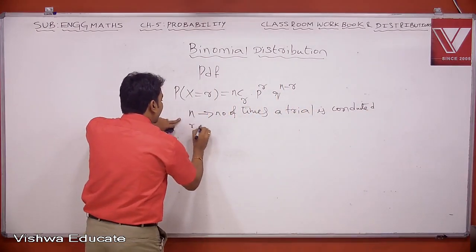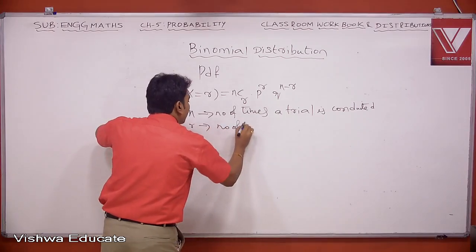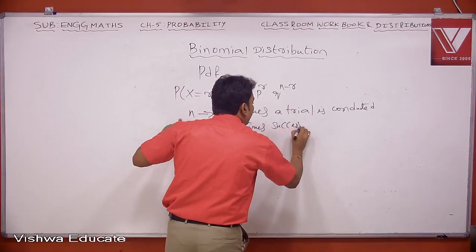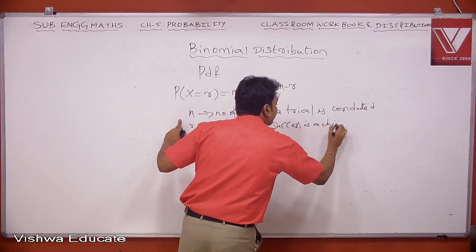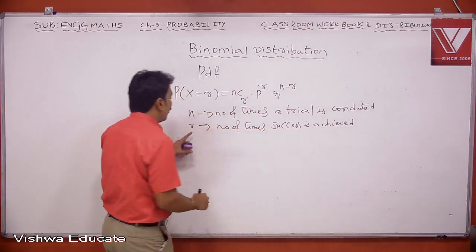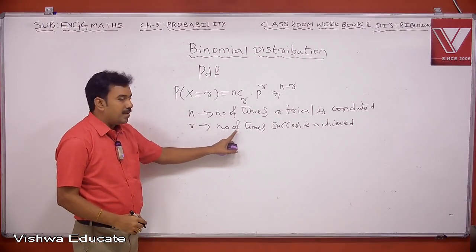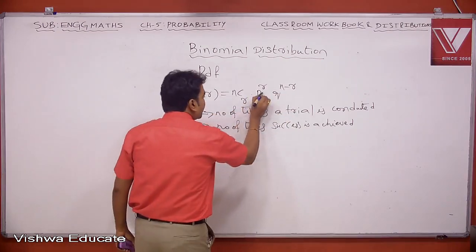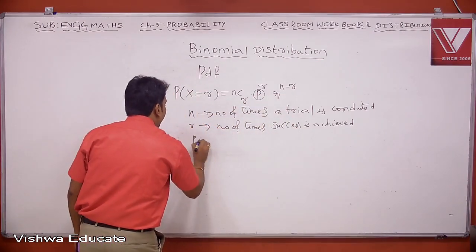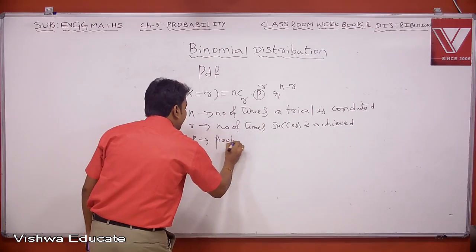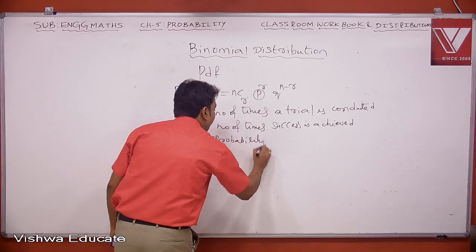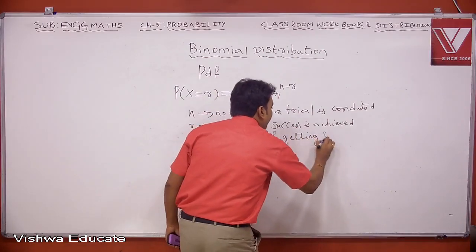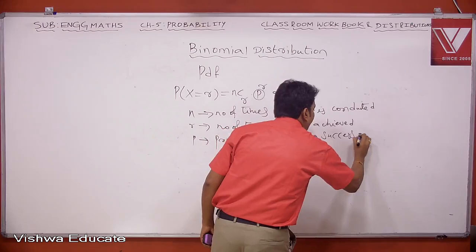Now here r is nothing but the number of times success is achieved. So r times we were getting success. That means the remaining n minus r times we were getting failure. Now what is this small p? This small p is probability of getting success once.